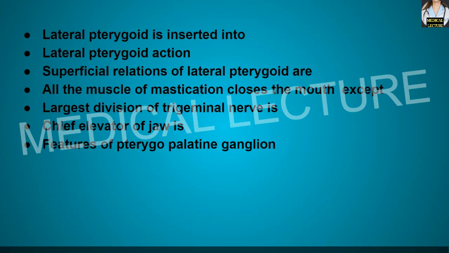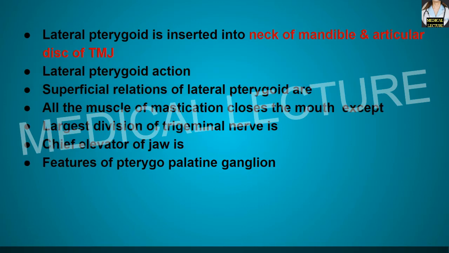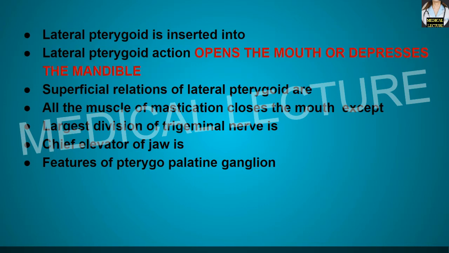Now, the lateral pterygoid is inserted into. It is basically inserted into the neck of the mandible and the articular disc of the temporomandibular joint. The lateral pterygoid muscle action: it basically opens the mouth, or we can say depresses the mandible, the same thing.